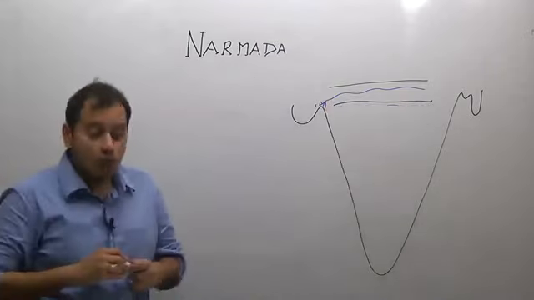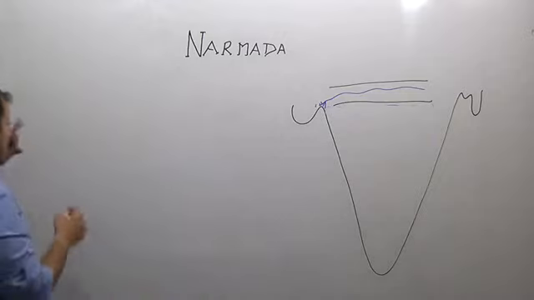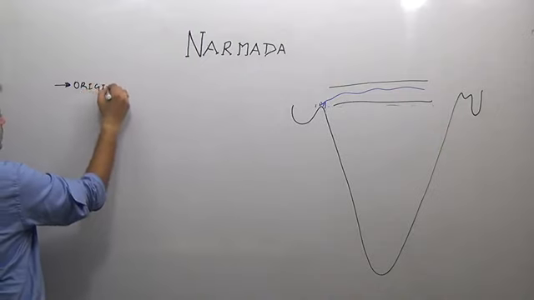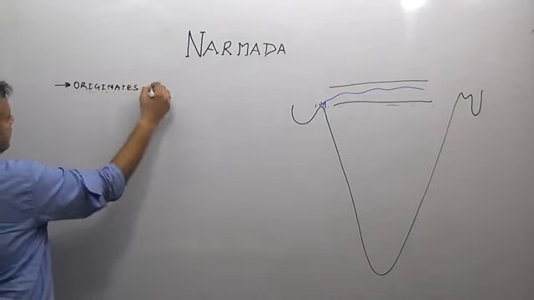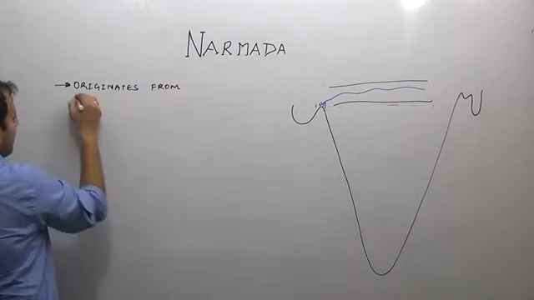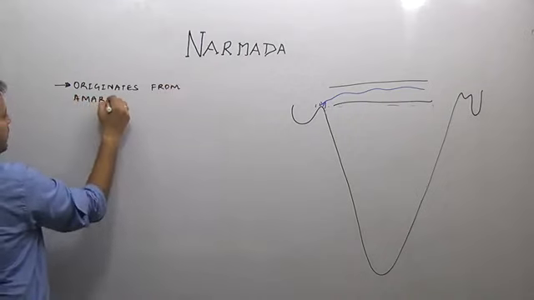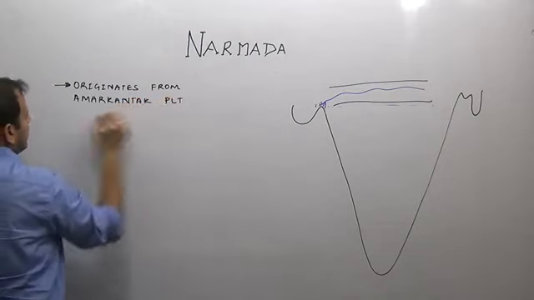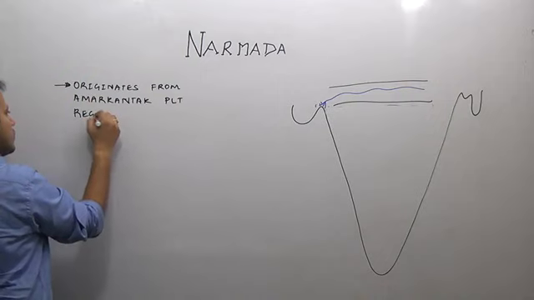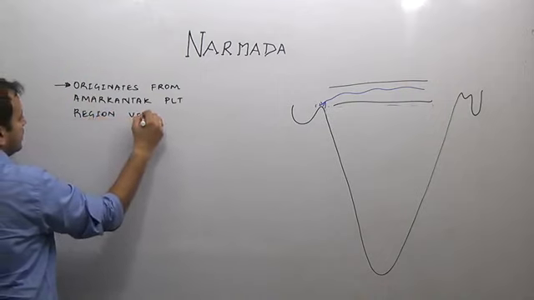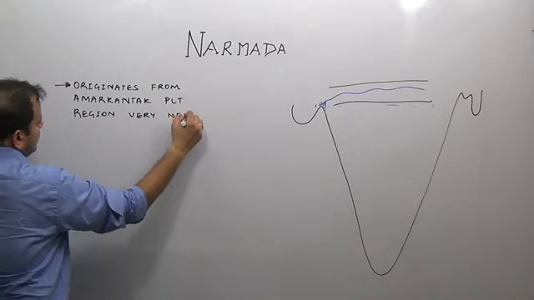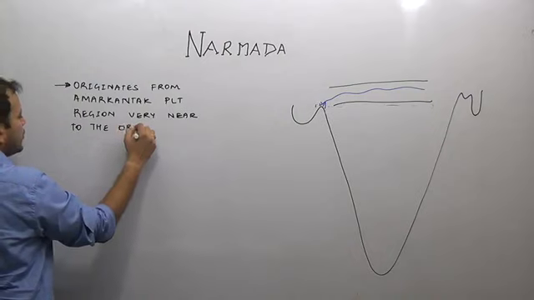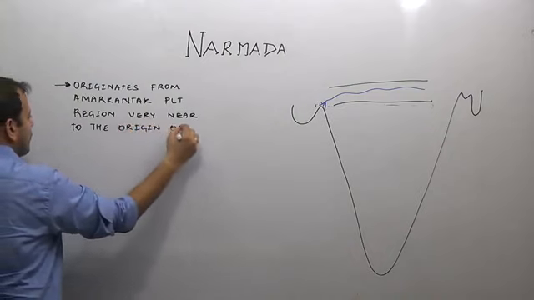Now River Narmada originates from Amarkantak Plateau region. Very near to the origin of which river?